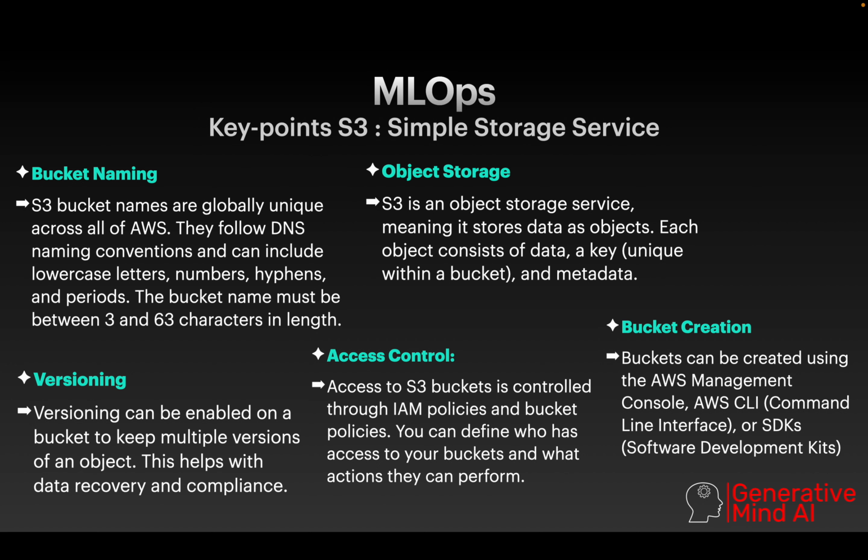Basically, whenever you create a bucket and then store data, every piece of data is stored as an object, and every object consists of the data and a unique ID for it. Suppose you are uploading cat and dog data for image classification. For that we will have a unique ID, a key, and from that key you are able to access all the image data of cats and dogs. And we'll see this again in the practical part.